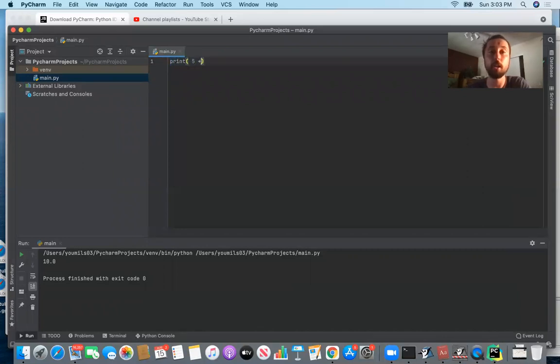If you say print of 5 plus 2.0, we know that 2.0 is basically 2, right? So 5 plus 2.0 mathematically, we would just say that's like 7. But then if you go ahead and run the main method, it prints 7.0. And that's because you're trying to combine 2 slightly different data types. You have a 5, an integer, which you're trying to operate with a floating point number. And Python says those are 2 different types, but I know that the integer can take a floating point form. So if I convert the 5 behind the scenes to a 5.0, then I know how to add 2 floating point numbers. So then I would say 5.0 plus 2.0. Now that we're in the decimal universe, we would say that's 7.0.